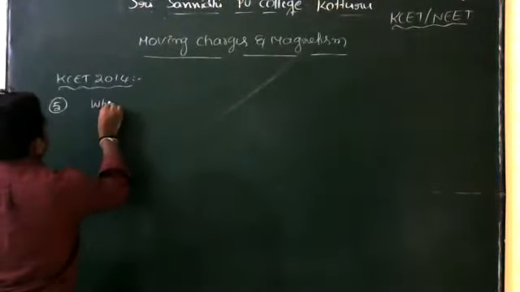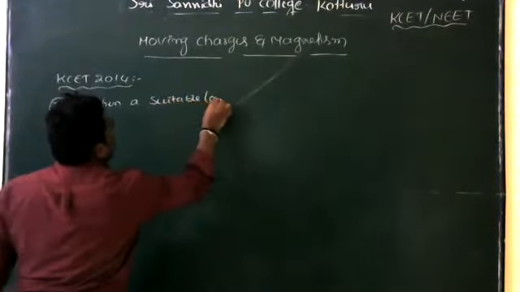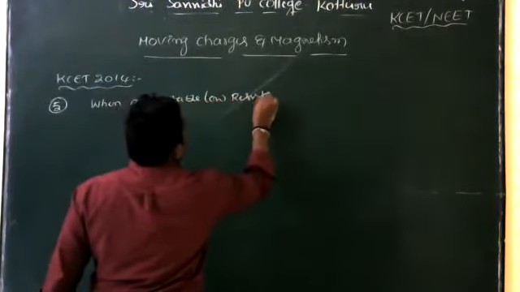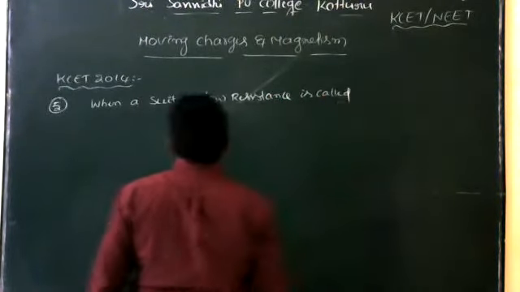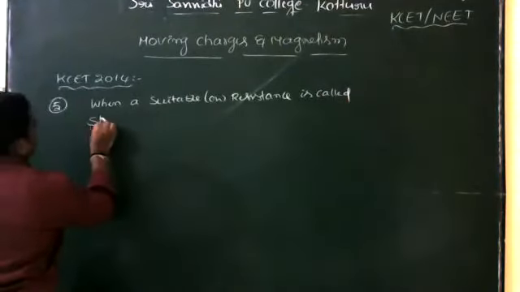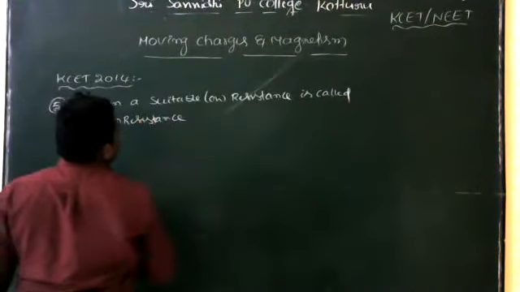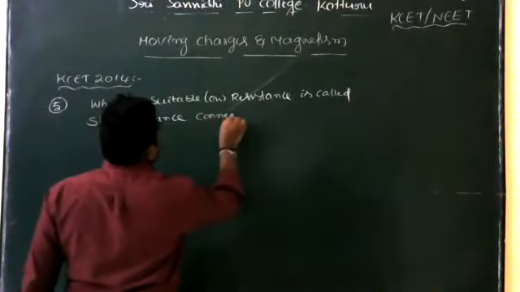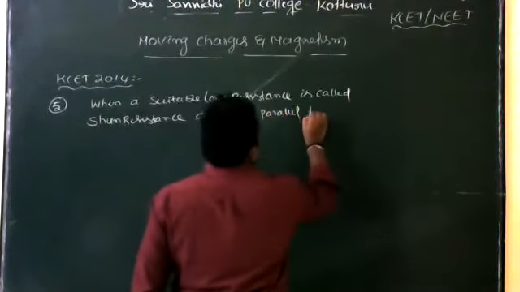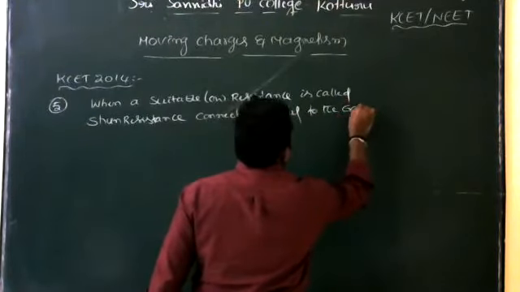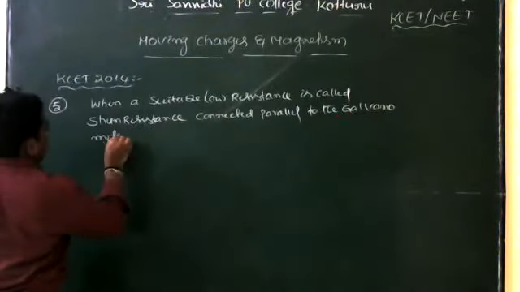When a suitable low resistance, called shunt resistance, is connected parallel to the galvanometer, the galvanometer is converted into an ammeter.